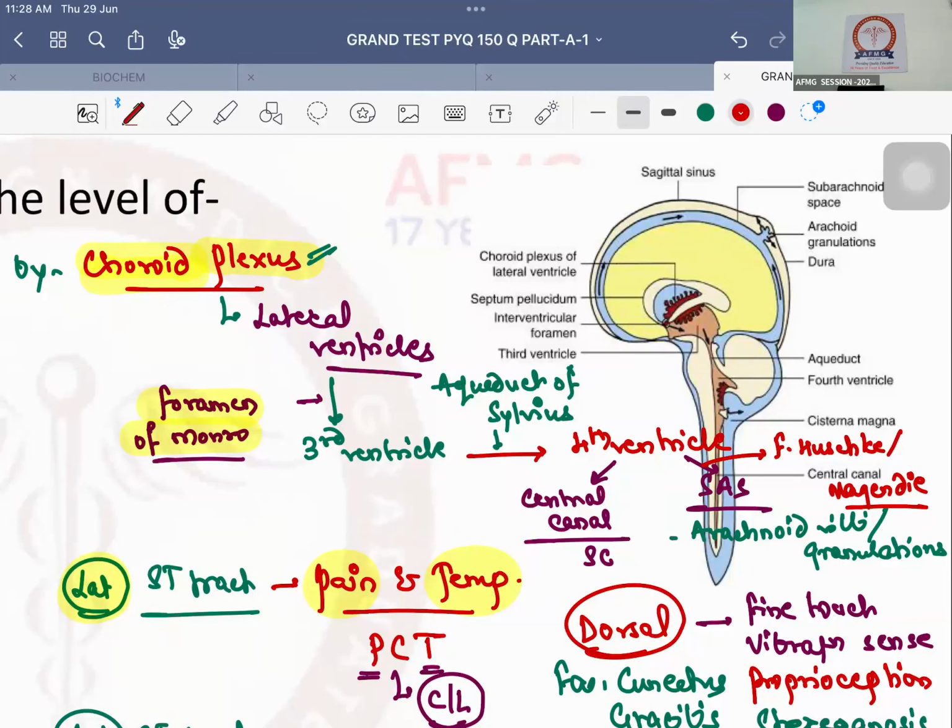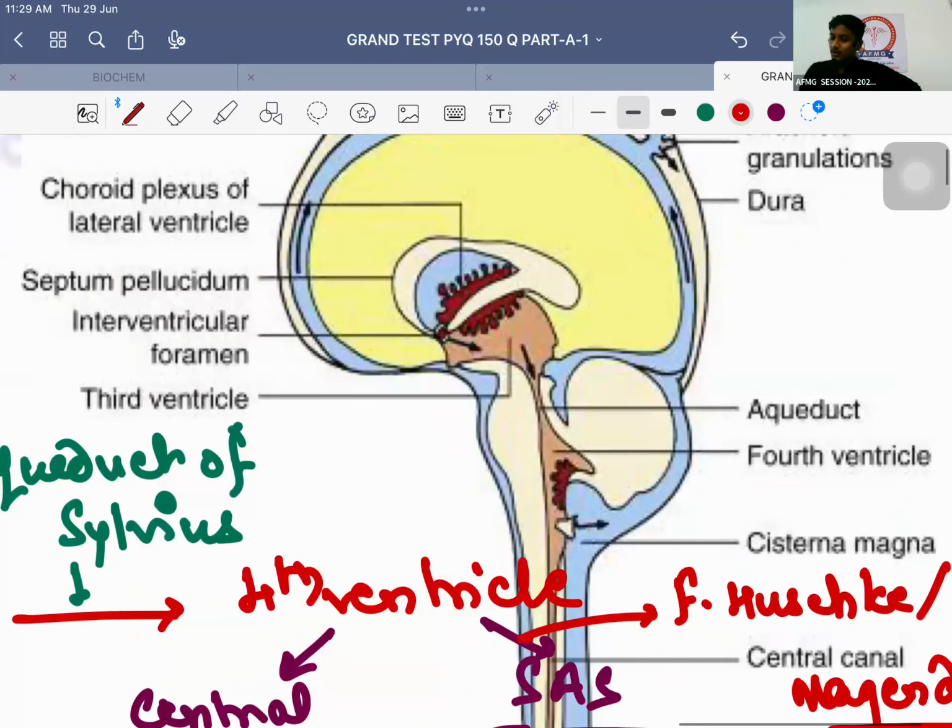ठीक है, from lateral ventricles it will go into the third ventricle via foramen known as foramen of Monroe. From third ventricle it will go into the fourth ventricle via aqueduct known as aqueduct of Sylvius. From fourth ventricle, 1/3 will go into the central canal of spinal cord and 2/3 will go into the subarachnoid space via the foramen of Hashke and foramen of Magendie. कौन से दो foramen? Foramen of Hashke and foramen of Magendie. Finally, in the subarachnoid space, CSF will be absorbed back by arachnoid villi and arachnoid granulation. कोई दिक्कत नहीं है इसमें. That's it.